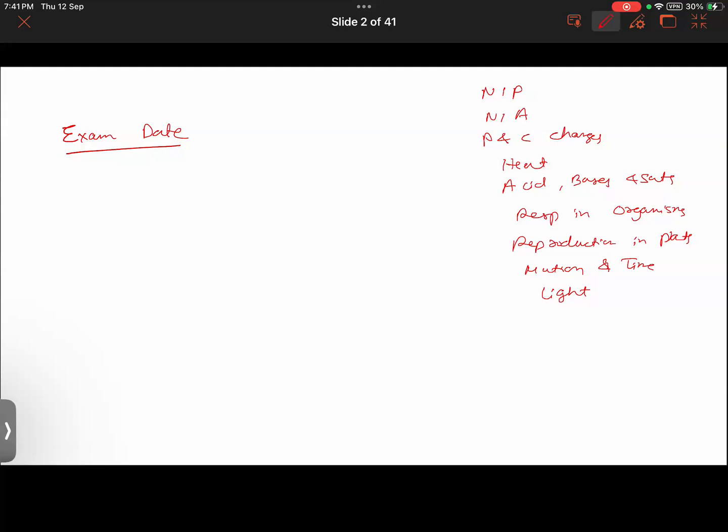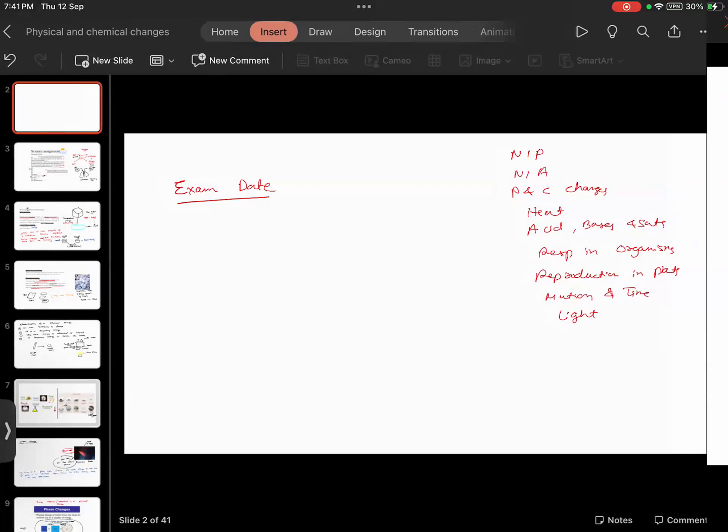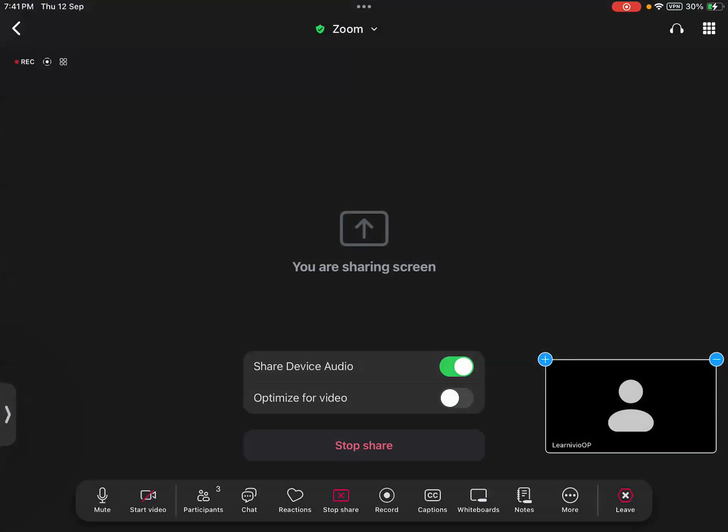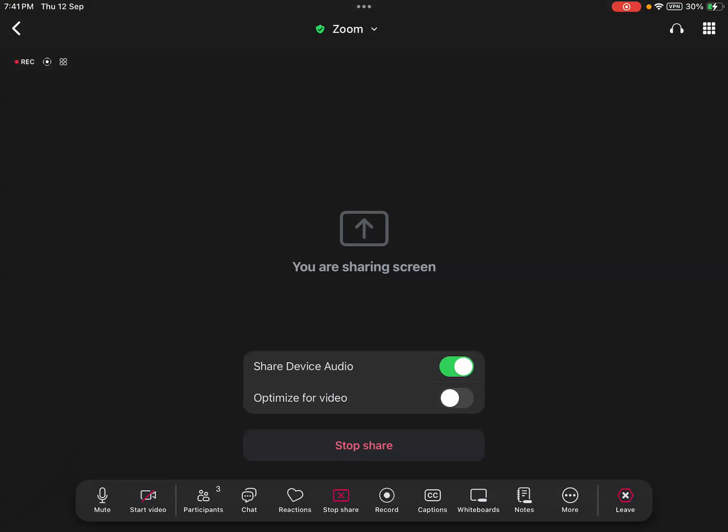Respiration in organisms. Okay, okay, okay. So we're going to start that. Just wait for 1 minute and then we are going to continue.